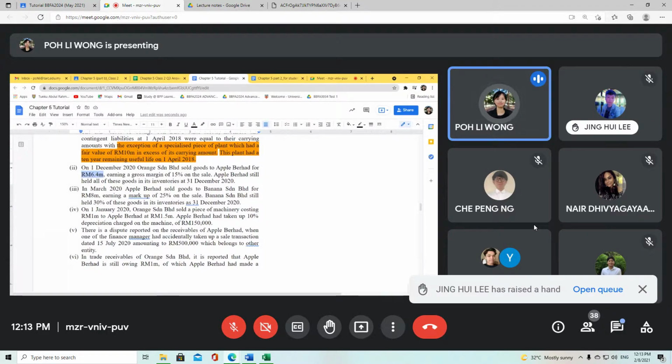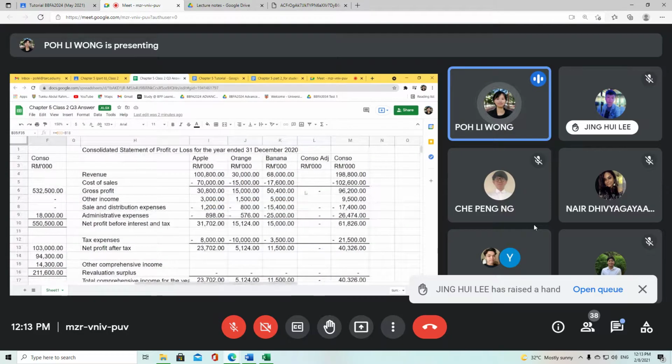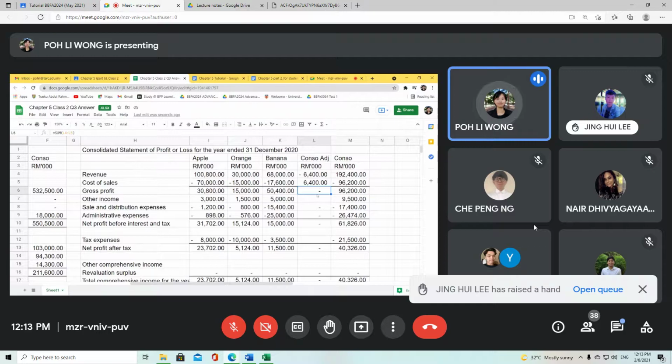Intra-group sales and purchases, we will eliminate. This elimination will have an impact on your revenue and cost of sales. So I minus 6.4 and I plus 6.4. As you can see, this is what we mean by elimination. Your consolidation adjustment will become 0. There is no impact on your retained earnings, it is just a consolidation adjustment impact.